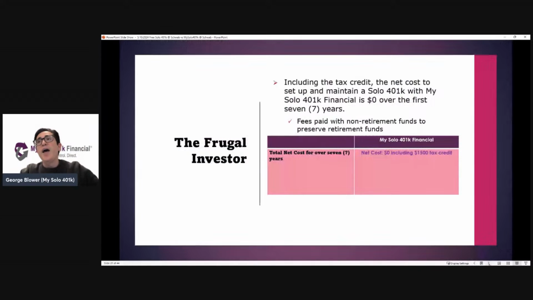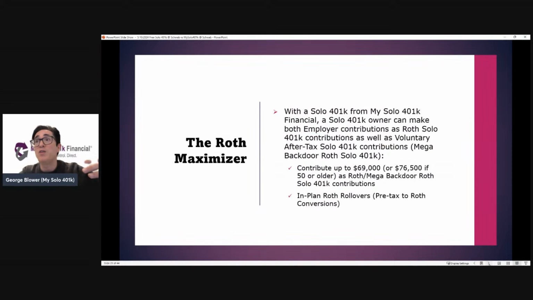So building off of that, right, what are some use cases? Well, the frugal investor, because again, our plan is going to make the individual eligible for $1,500 in tax credits, which is going to more than offset the costs to set up and maintain the plan with us for 7 years. The Roth Maximizer: our plan not only allows for employee Roth contributions, but also employer after-tax, which is how one makes a mega backdoor Roth.